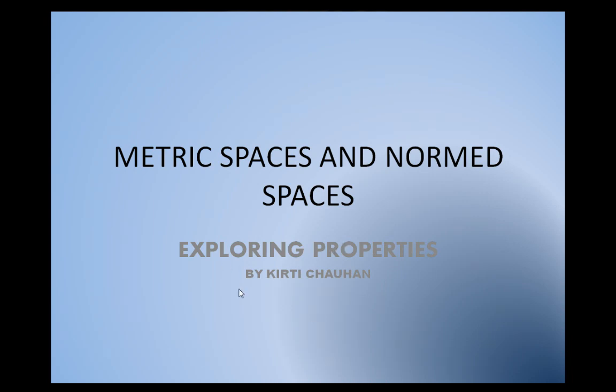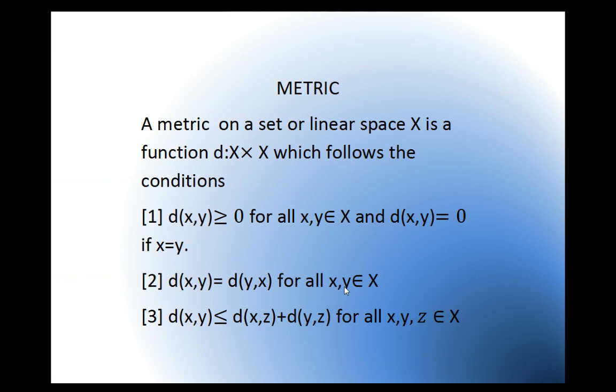First of all, we are going to define a metric. A metric defined on a set or a linear space is a function d which follows the following conditions. Condition 1: d(x,y) is greater than or equal to 0 for all x, y belonging to X, and d(x,y) equals 0 if x is equal to y. Second property is that d(x,y) is equal to d(y,x) for all x, y belonging to X. And third property is that d(x,y) is less than or equal to d(x,z) plus d(y,z) for all x, y, z belonging to X. The first property shows that a metric is always a positive quantity.